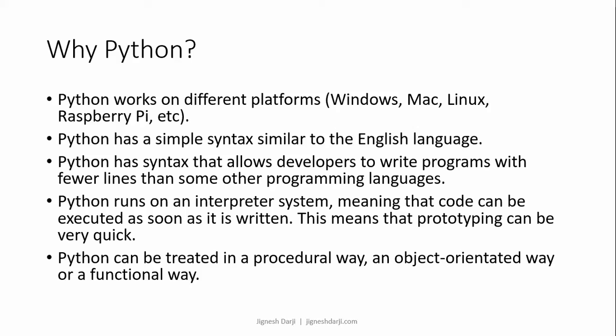Python has a syntax that allows developers to write programs with fewer lines than some other programming languages. Python runs on an interpreter system, which means that code can be executed as soon as it's written. This means that prototyping can be very quick. Python can be treated in a procedural way, an object oriented way, and a functional way.